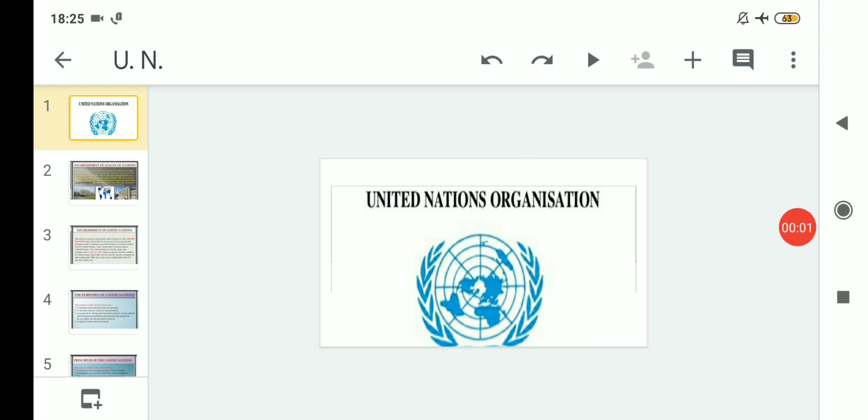Hello students, welcome to the Political Science class 12, and today we will start with the revision task related to the chapter United Nations and Organizations. That means we will try to understand all the topics that we have read so far regarding the chapter United Nations and its organizations. So let us proceed then.